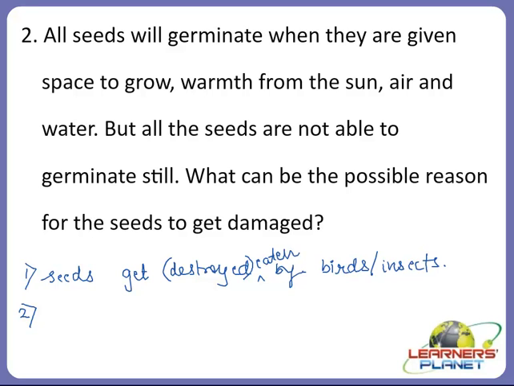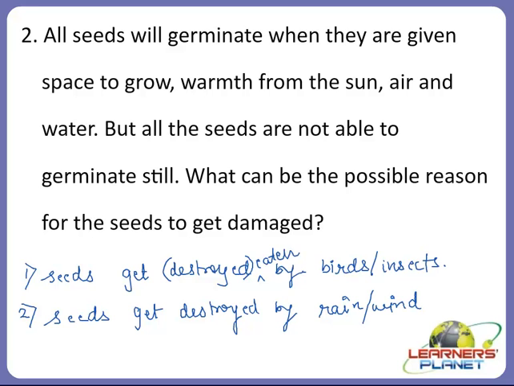So children, what can be the second possible reason for the seeds to get damaged? Yes, children, just think about it. What can be the possible answer, possible reason? Yes, if the seeds are destroyed by some other natural factors, like seeds will get destroyed by rain or wind.